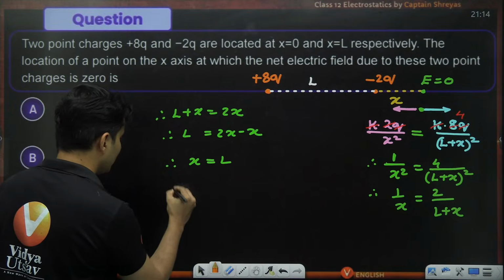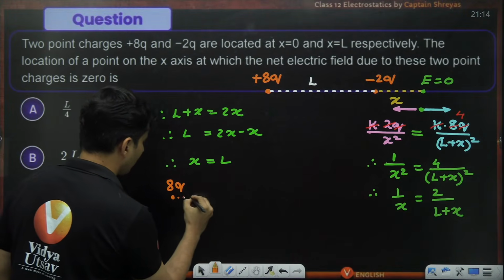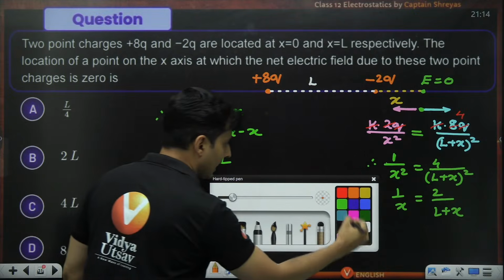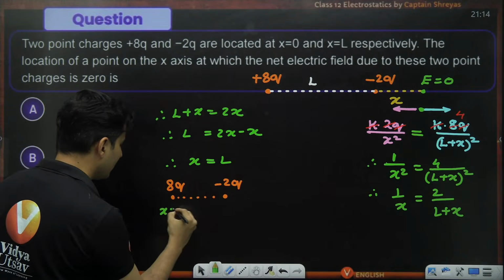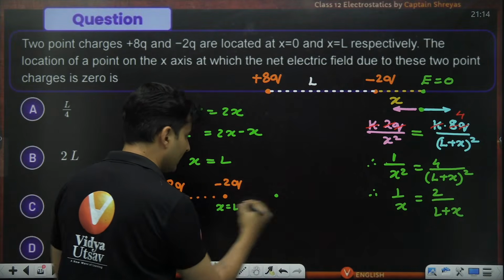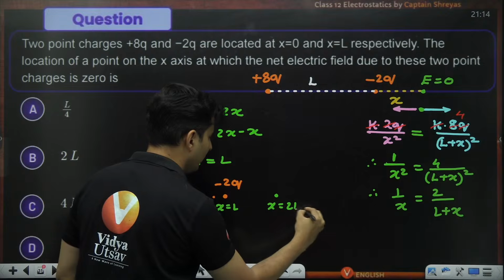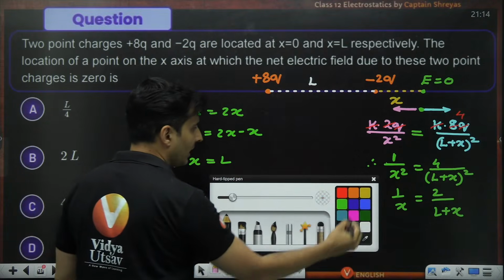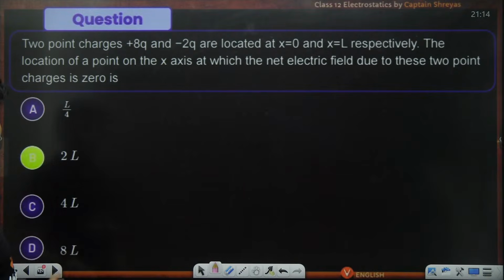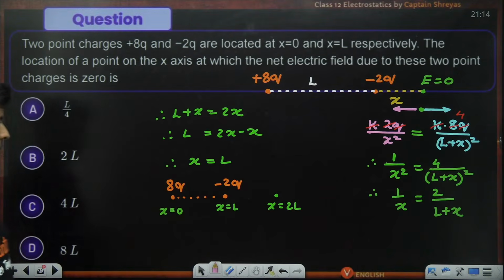So, see, this is 8q. This is minus 2q. The x coordinate of this guy is 0. The x coordinate of this guy is L. So if you further go at a distance L, the x coordinate will be 2L. So we are talking about the x coordinates. So the coordinate will be 2L. So I think B should be the answer. Yes, it is B.